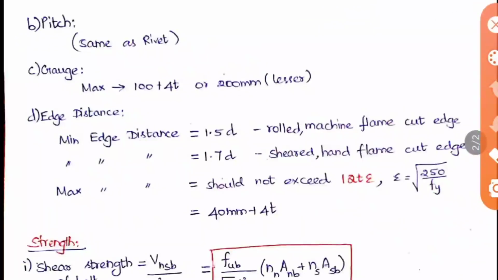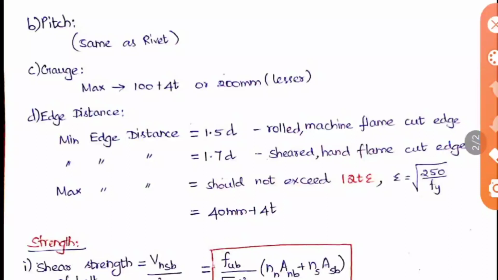The next thing is the pitch. We already know that it is the distance between two bolts along the length of the plate. Here the pitch value is similar to the rivet value, because both bolt and rivet have the same value of pitch, so you can study that.